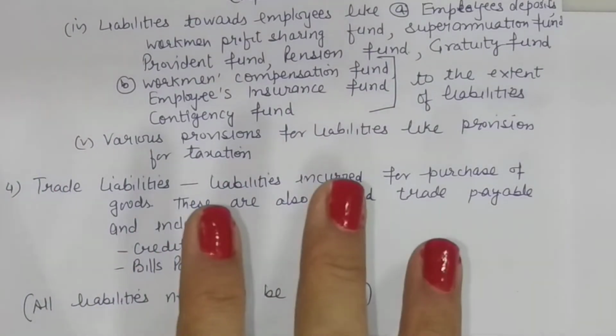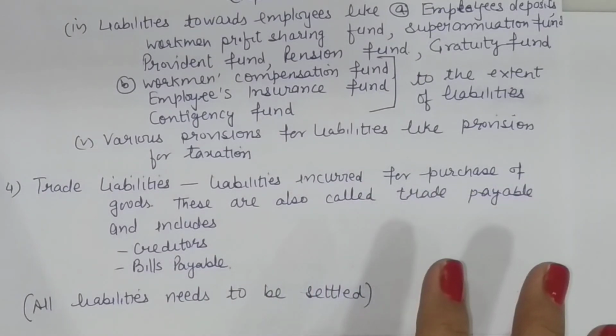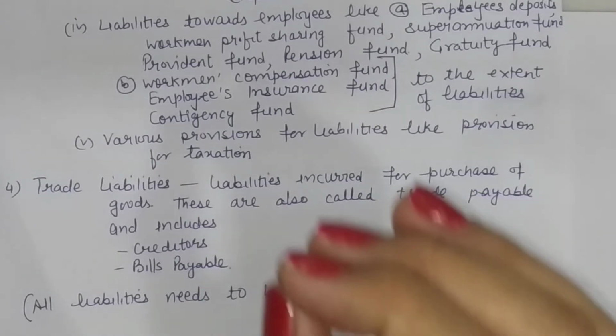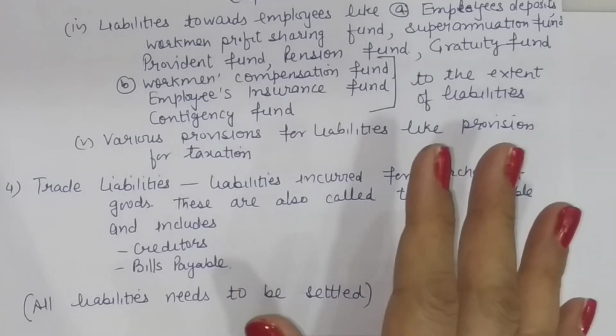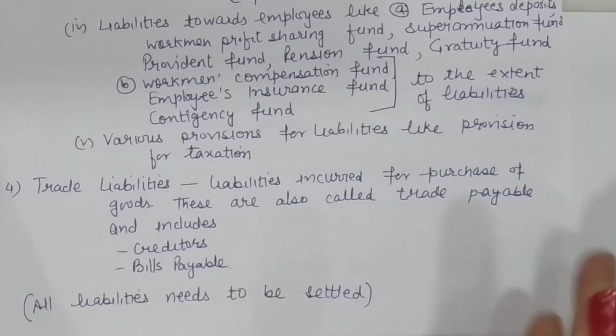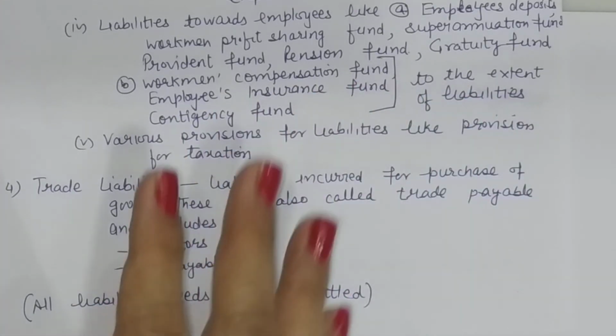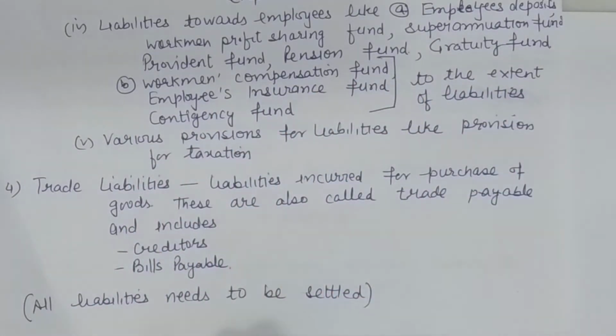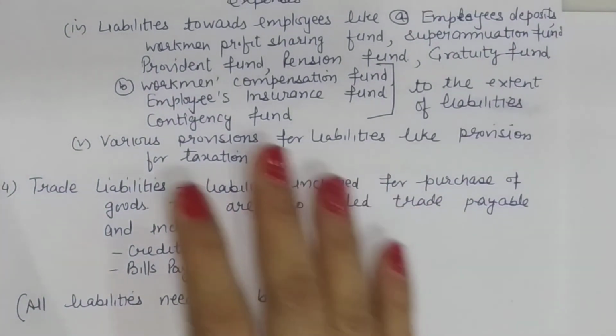So while taking up any practical question, we need to be sure about the settlement of assets and liabilities. Are these taken over? If yes, then fine. If not, then how to adjust them, how to settle them. So the whole settlement must be clear to us. Thank you.